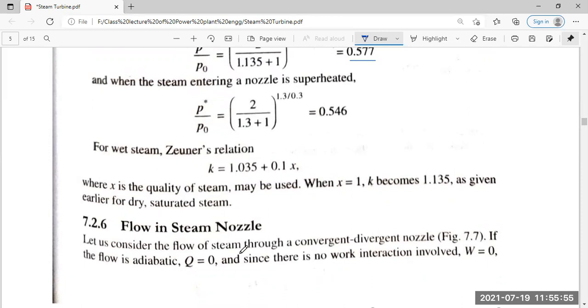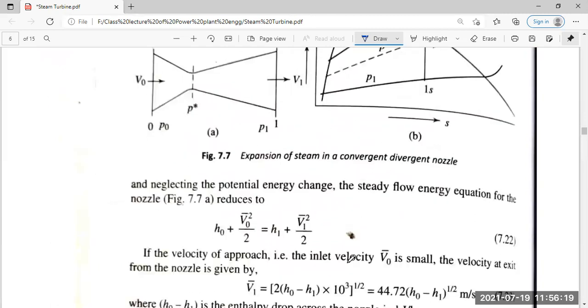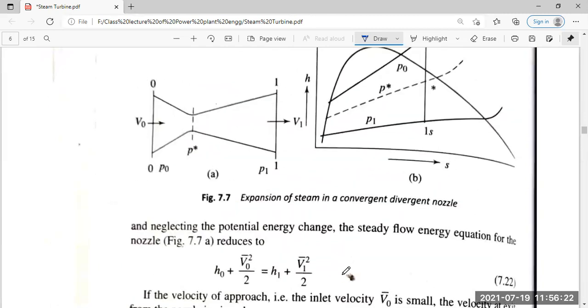Flow of steam through a nozzle. In the steam nozzle, let us consider the flow of steam through a convergent divergent nozzle. If the flow is adiabatic, that is Q is 0, there is no heat transfer, and hence no work transfer is involved. Neglecting the potential energy change, the steady flow equation reduces to H0, the enthalpy at the stagnation point, plus the velocity term, equals H1 plus the velocity term at the outlet.